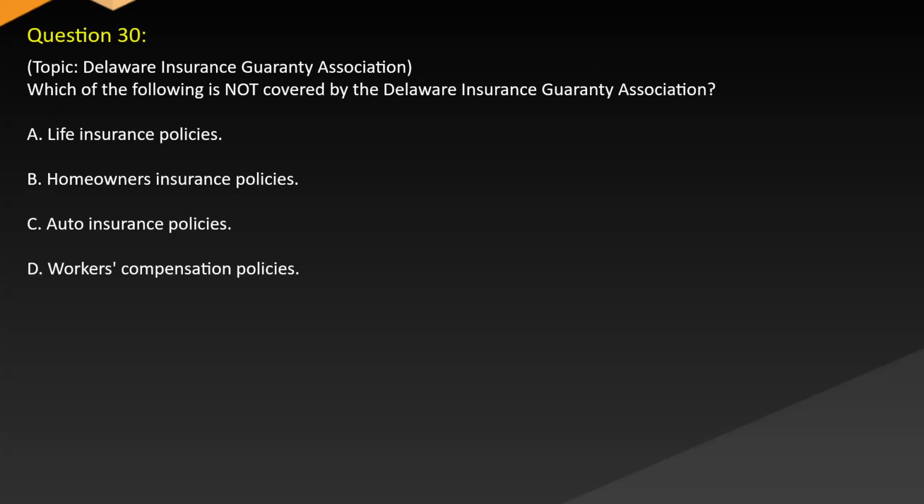Question 30. Topic: Delaware Insurance Guarantee Association. Which of the following is not covered by the Delaware Insurance Guarantee Association? A. Life insurance policies. B. Homeowners insurance policies. C. Auto insurance policies. D. Workers' compensation policies.